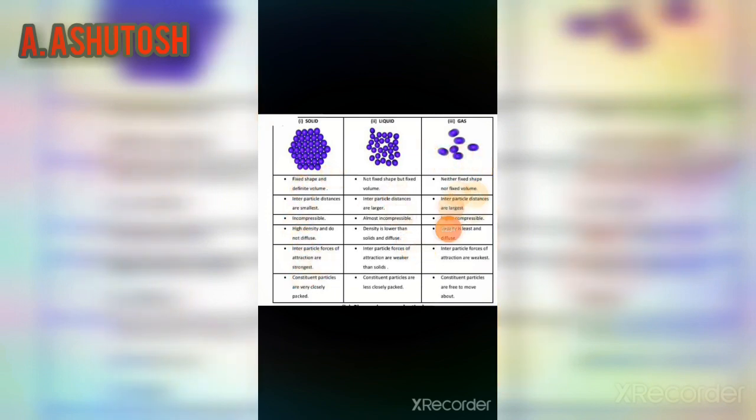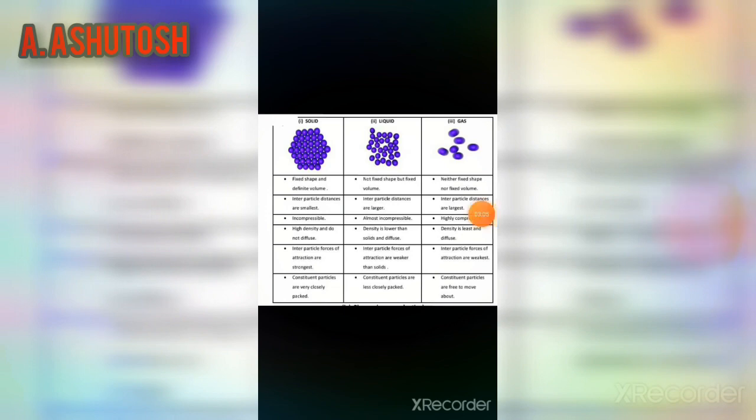Now their properties. First is solid. Let's see the properties of solid. They have fixed shape and definite volume. Their interparticle distance is smallest. They are incompressible, have high density and don't diffuse. Their interparticle force of attraction is strongest. Their constituent particles are very closely packed.